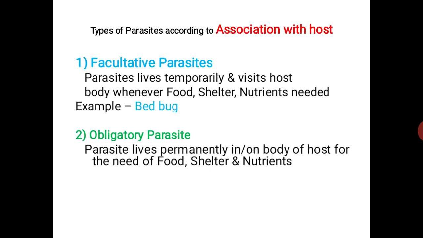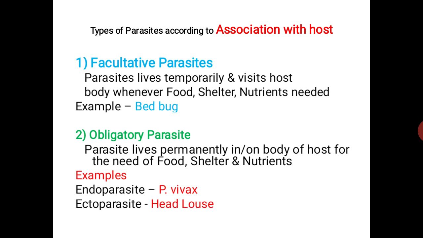An obligatory parasite is a parasite which lives permanently in or on the body of the host for the need of food, shelter and nutrients. The permanent parasite never leaves the host body in any situation or condition. Examples: endoparasite Plasmodium vivax and ectoparasite head louse. These are two examples of obligatory parasites.